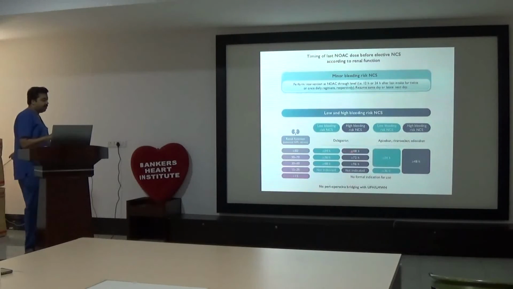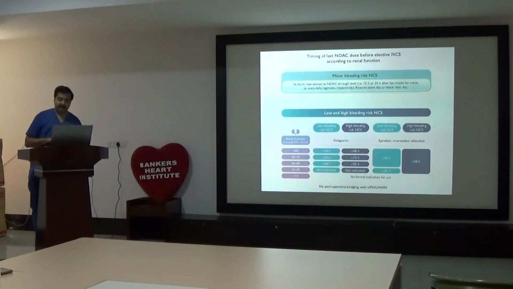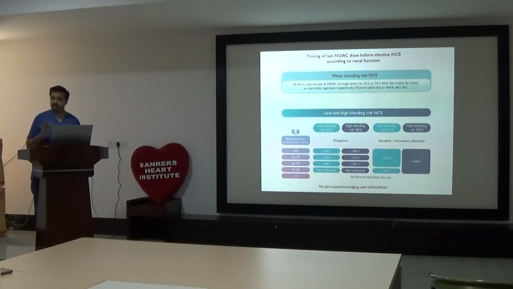And for high bleeding risk, the timeline will double: 24-48, 36-72, 48-96. So for low bleeding risk in general, whether or not there is renal dysfunction, stop dabigatran 2 days in advance. For high bleeding risk, stop dabigatran 3 days. This does not have much effect on apixaban, rivaroxaban, edoxaban, where we need to stop before 1 day for low bleeding risk and before 2 days for high bleeding risk.